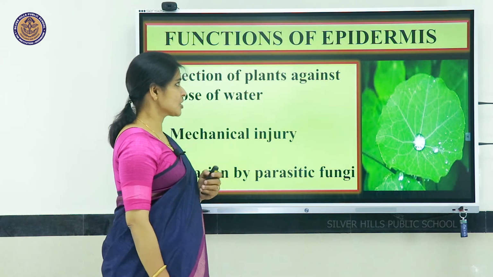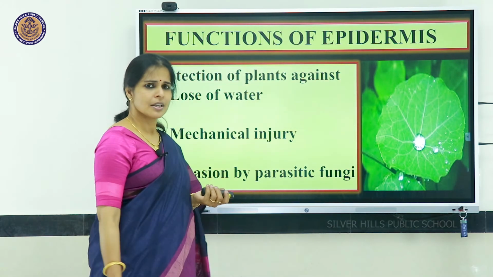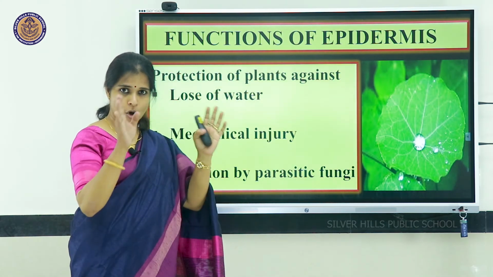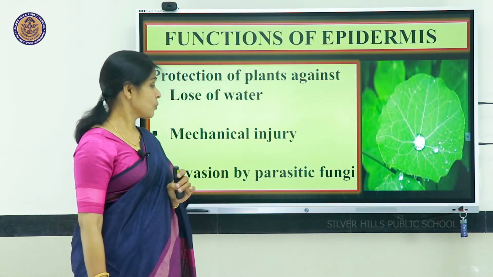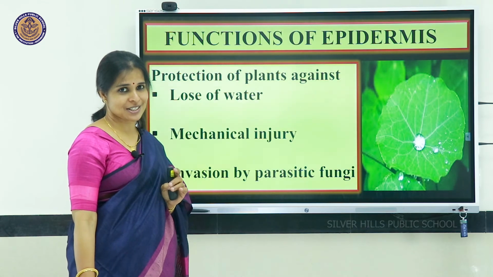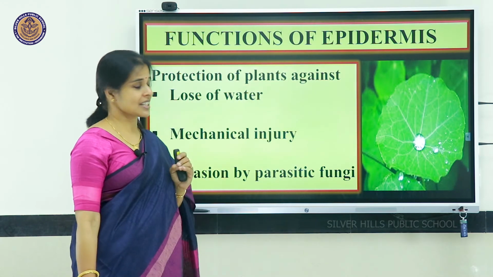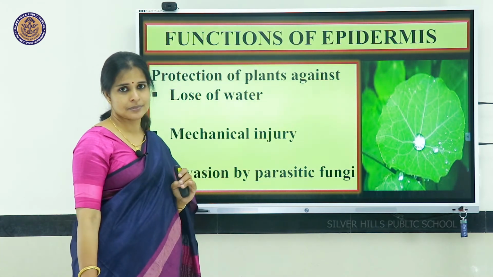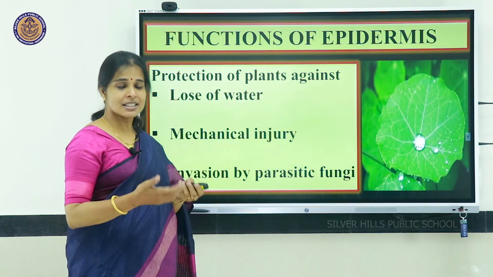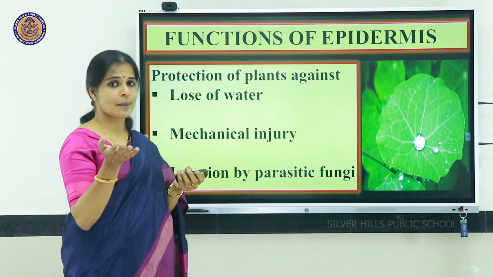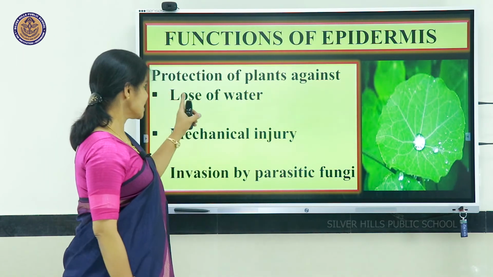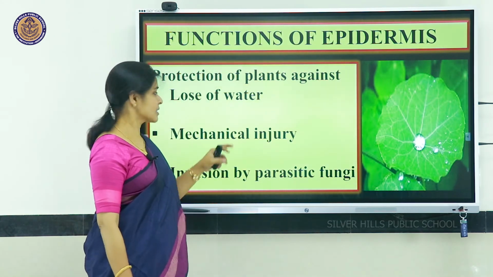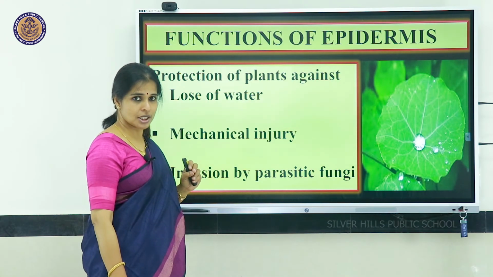Now, what are the functions of epidermis? The main function is protection, as it is the outermost layer. Now, what type of protection for plants? Protection of the plants against loss of water. Otherwise, when plant cells stand in sunlight, what happens? All the water could be evaporated. So, this layer protects the plants from the loss of water.